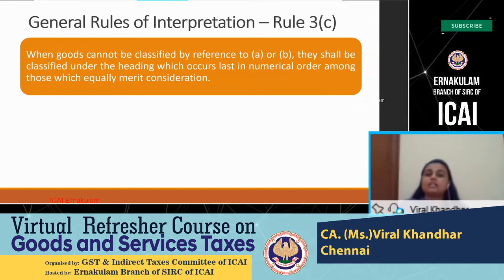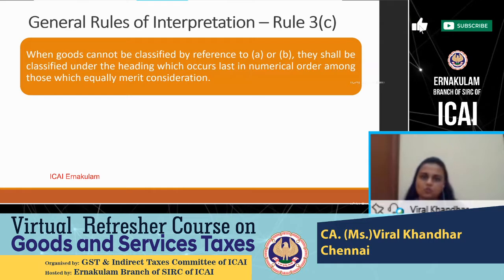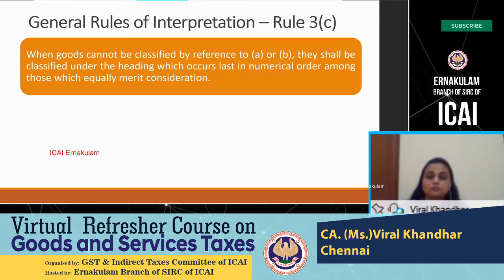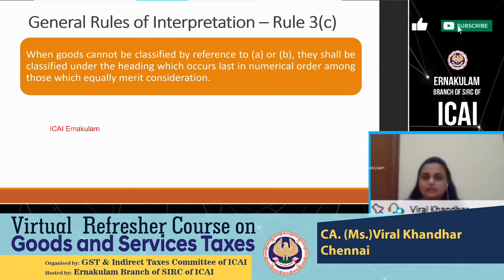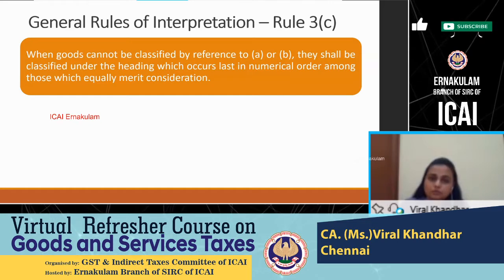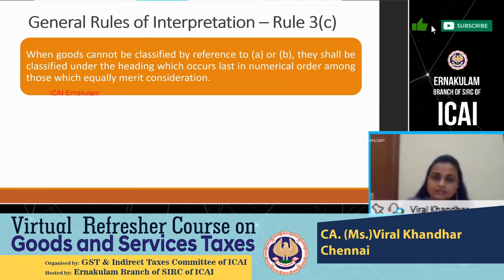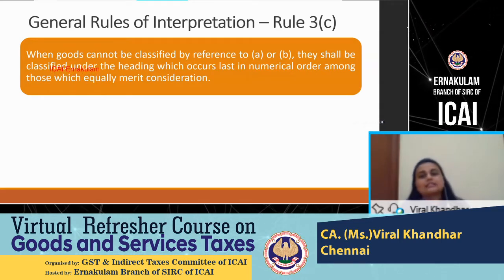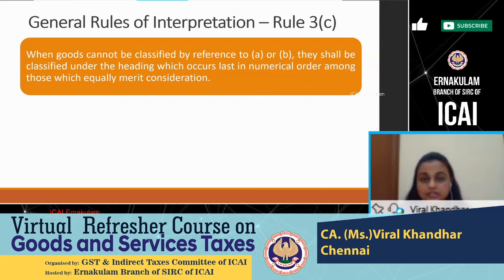So more naturally available products are arranged in the beginning of that section. Like section 1 dealing with live animals, sections 2, 3 dealing with fruits, vegetables, products of the milling industry, cereals. That is how it begins. Then you have prepared foodstuffs. Then you have articles of human hair, chemicals and other allied industries. Then vehicles, aircraft. So it is an increasing order of manufacturing process required on those articles, and that is how the HSN has been arranged.